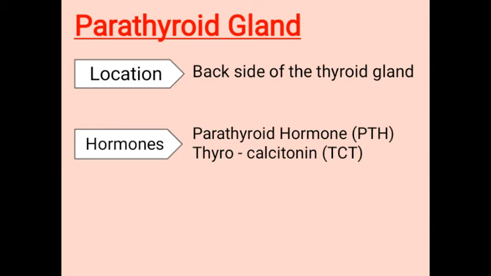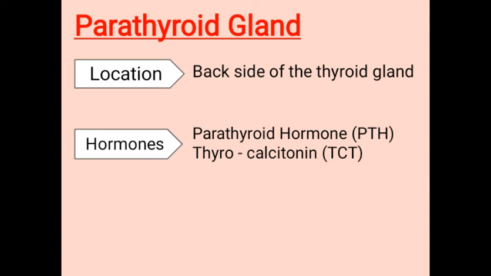Now, thyrocalcitonin hormone. Thyrocalcitonin hormone deposits calcium on the teeth and bones. It maintains the calcium balance in the body by restoring the calcium on the bones. Now, we already studied that PTH, parathyroid hormone, erodes calcium from our bone and releases it to the blood, and the blood gets excess calcium.